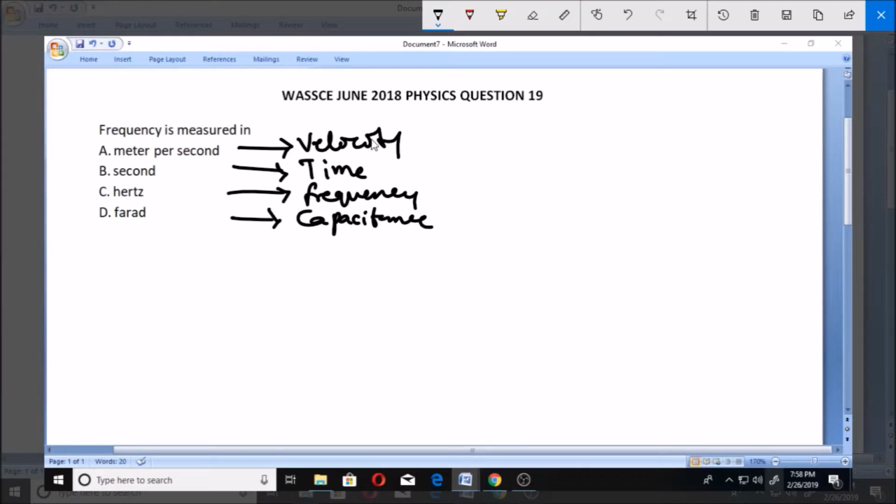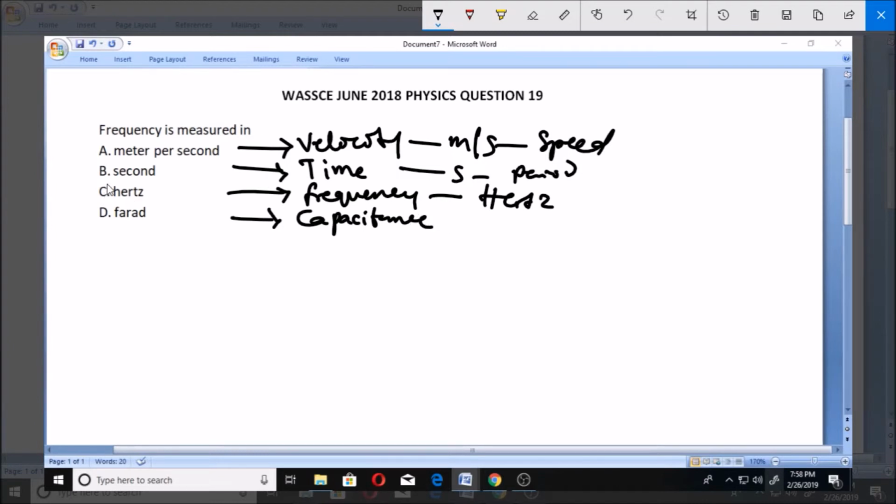Whenever you hear meter per second, it's simply the unit for velocity or speed. Whenever you hear time in seconds, it's the unit for time and period as well. Whenever you hear frequency, the unit is hertz. That is what you use as the unit for frequency. Farad is for capacitance of a capacitor.